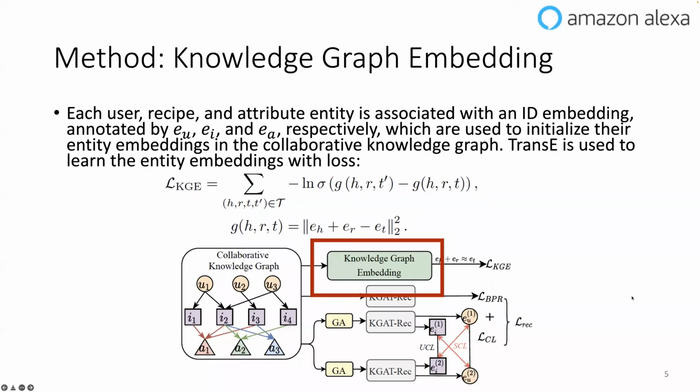First, let's take a look at the modules in the proposed model step by step. The first one is knowledge graph embedding. Each user, recipe and attribute entity in the collaborative knowledge graph is associated with an ID embedding. And we use TransE to learn the entity embeddings with the typical knowledge graph loss here. And basically it wants to maximize the likelihood that head entity embedding plus the relationship embedding equals the tail embedding. So this is the first loss we mentioned, the knowledge graph embedding loss.